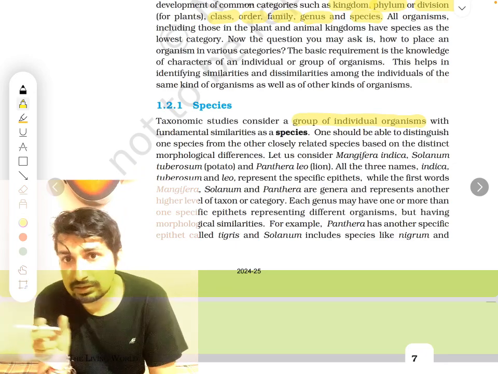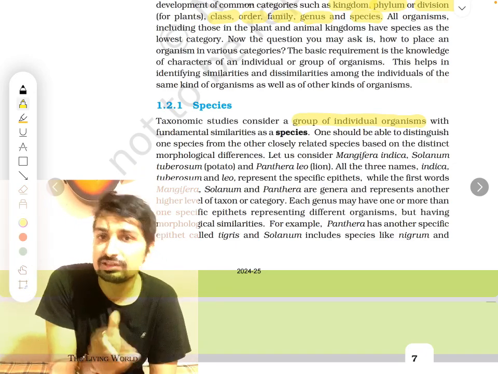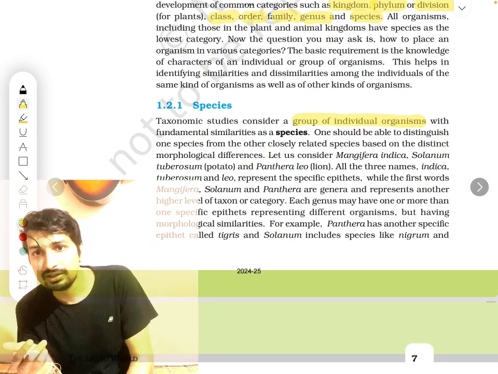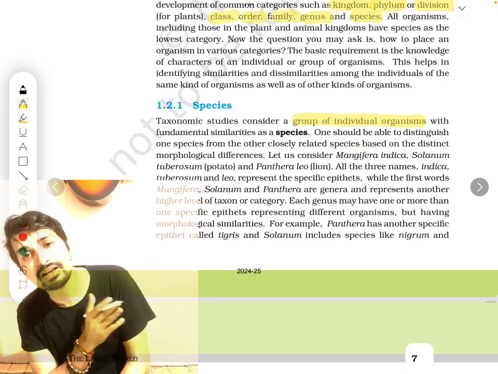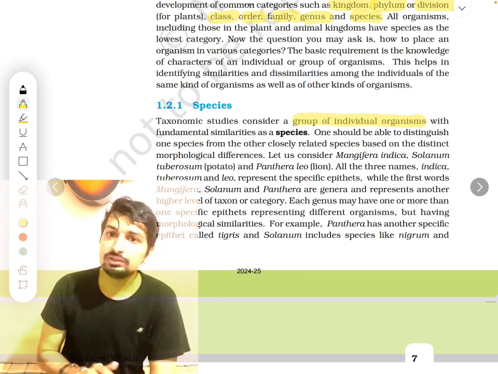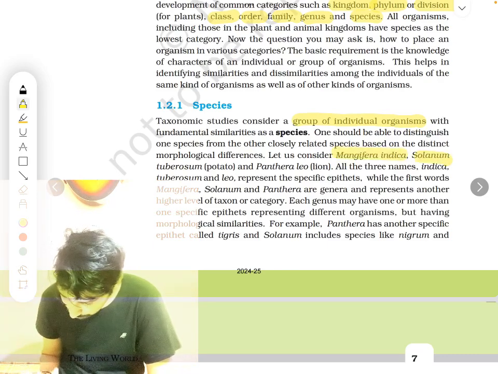Correct? Alsatian is a certain breed of dog. A group of such dogs, Alsatians, they are known as. German Shepherd is a breed of dog. Such a group of different types of dogs which look in a particular way are known as German Shepherd. So that is species. For example, Mangifera indica.